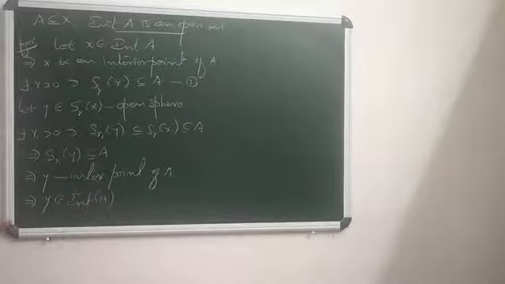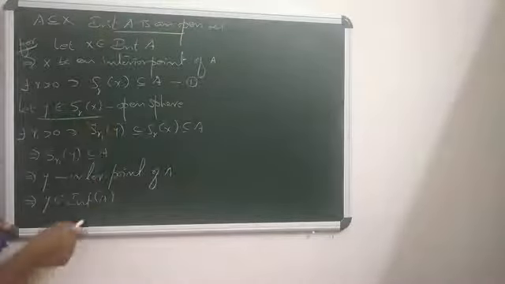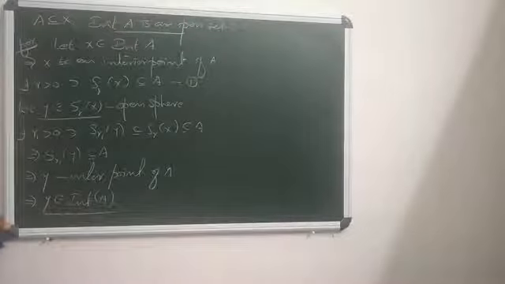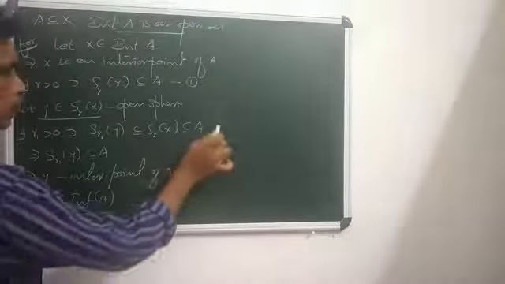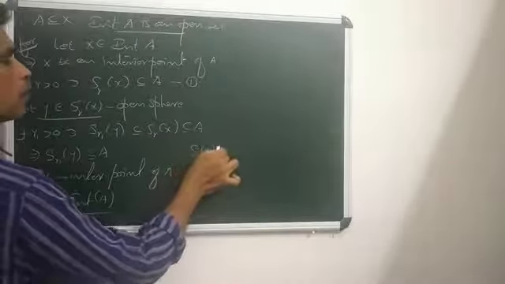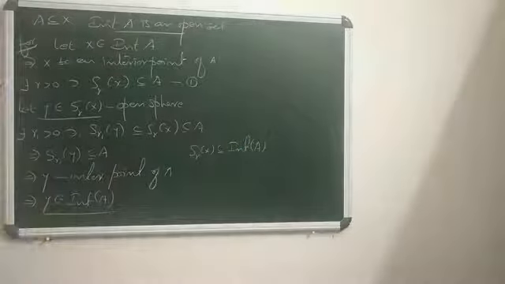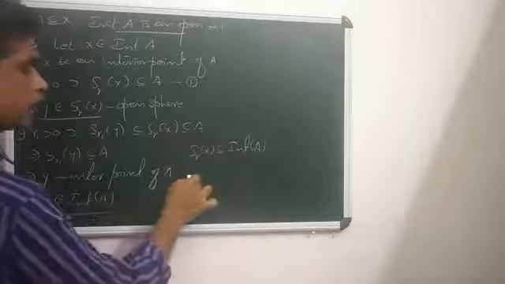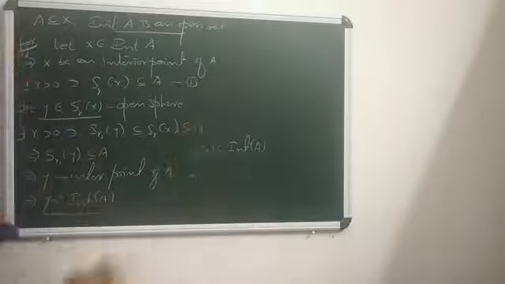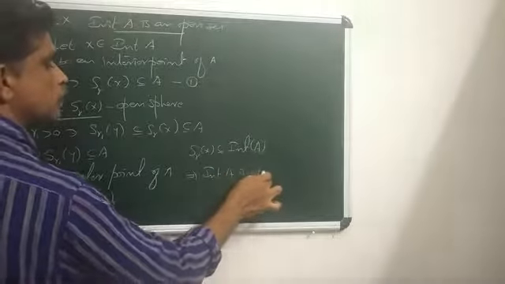Because the interior of A is the collection of all interior points of A. But what is y? y is chosen from S_r(x), and the same y falls where? In interior A. That means y falls in S_r(x) and in interior A, so S_r(x) is a part of interior A, which means interior A is open. So this is the proof.